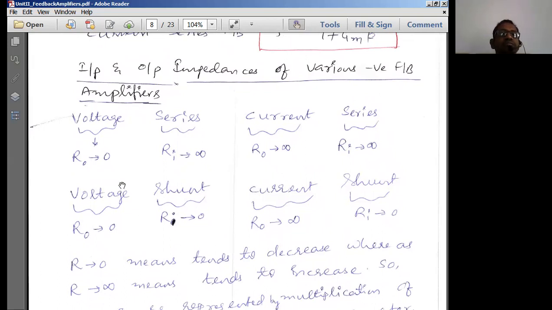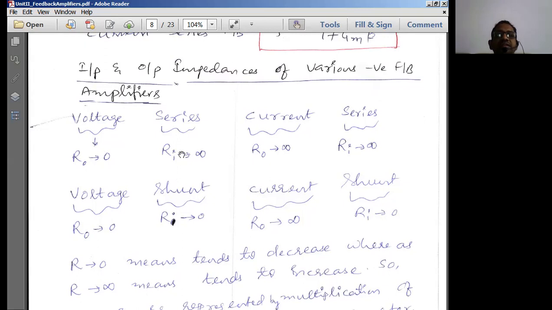So now, the first topology is the voltage series topology. Output is voltage sampled, input is applied as series. So in case of voltage, when you sample voltage, we consider that the output circuit is replaced by a voltage source. Now what should be the internal resistance of an ideal voltage source? It should be zero. Therefore, the output resistance of the transistor amplifier with feedback should tend to zero.